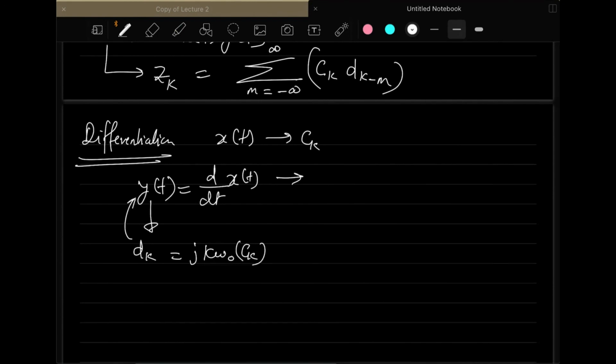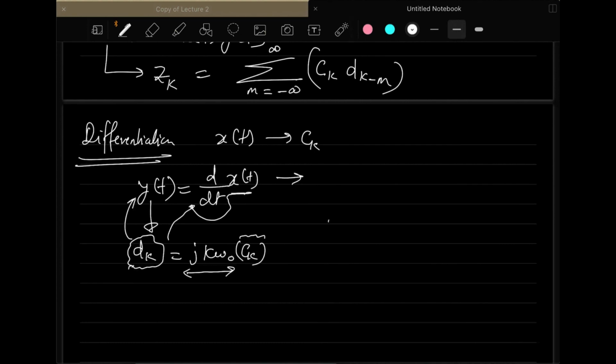So what you observe is that the coefficients c_k will be multiplied by jk omega naught, and it becomes the modified coefficients of the new signal y(t), which is the differentiation of the signal x(t).